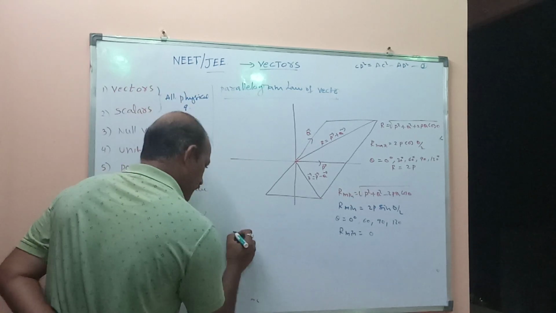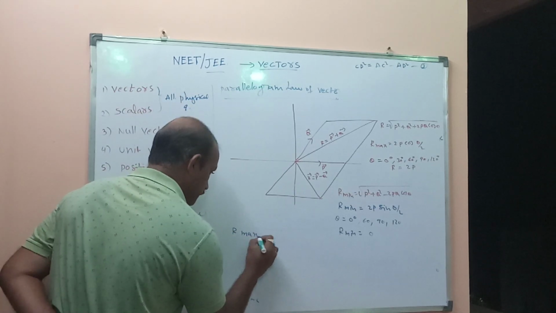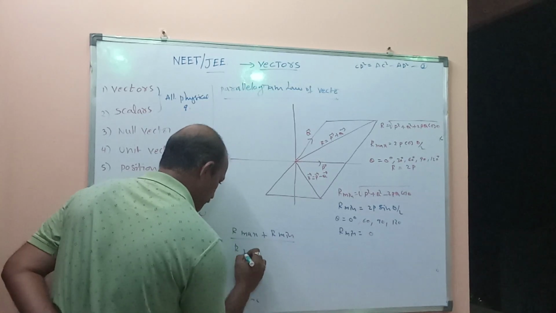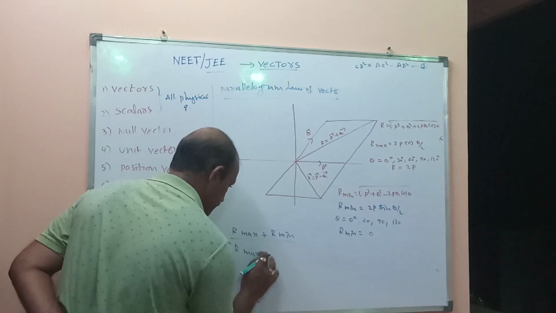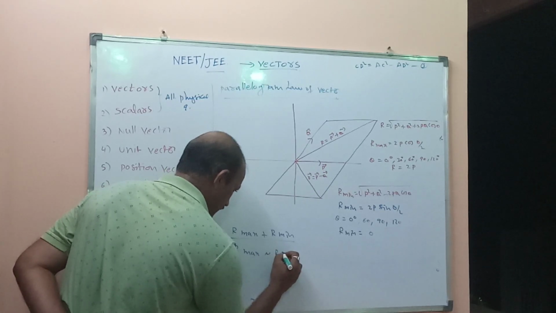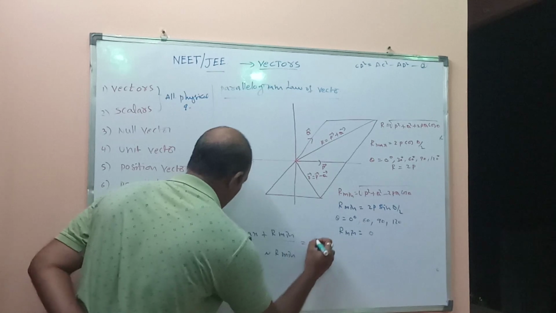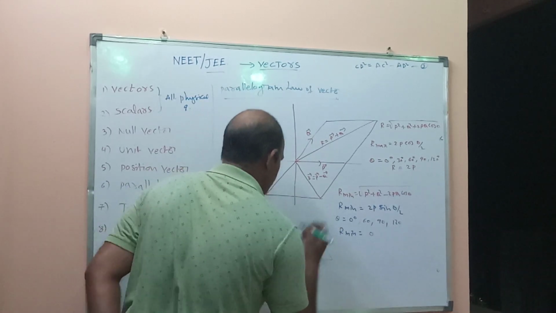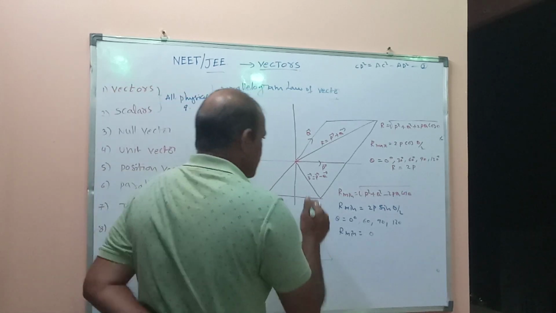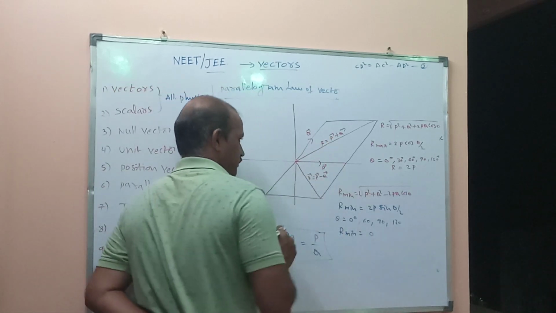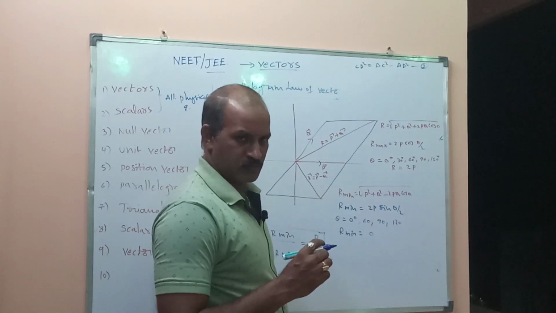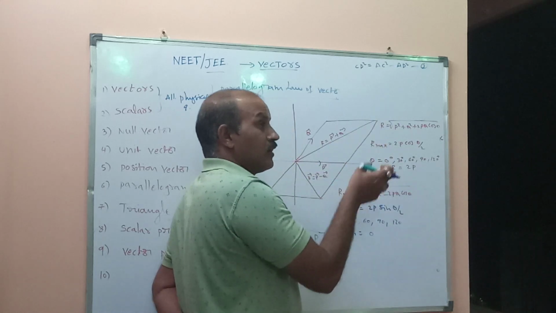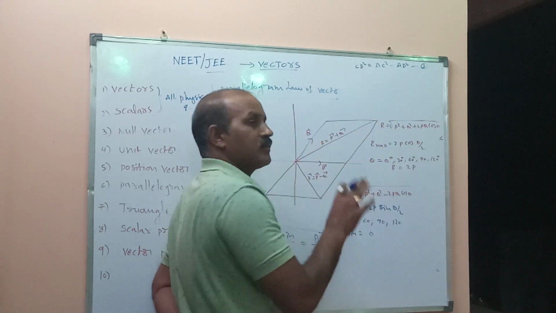So finally, R maximum plus R minimum by R maximum minus R minimum equals P by Q. Here P and Q are different vectors, but the resultant magnitude is near the largest vector.